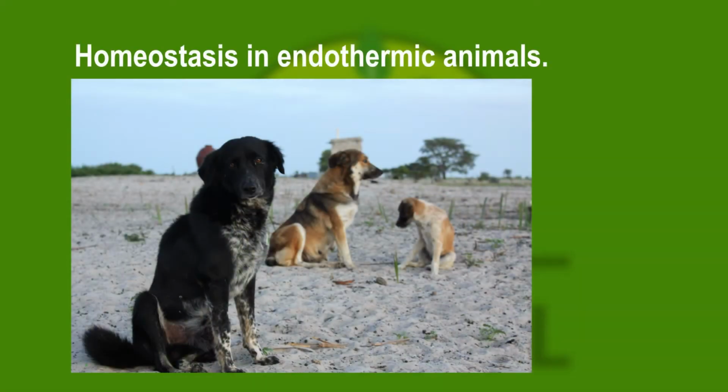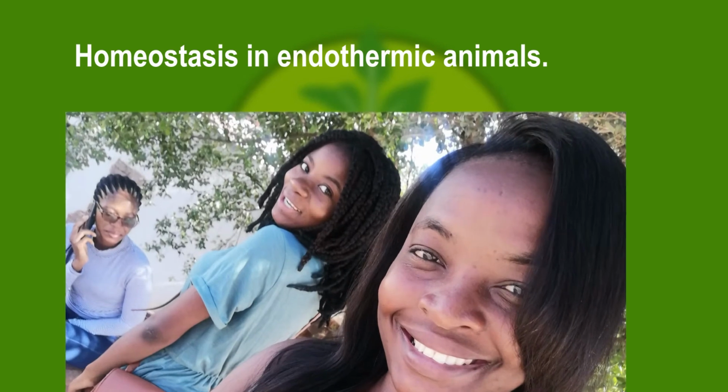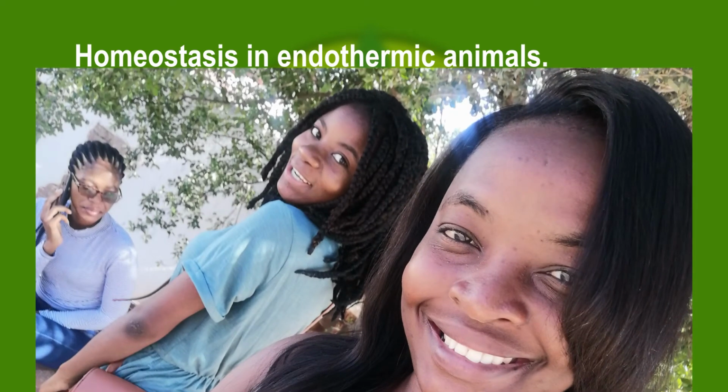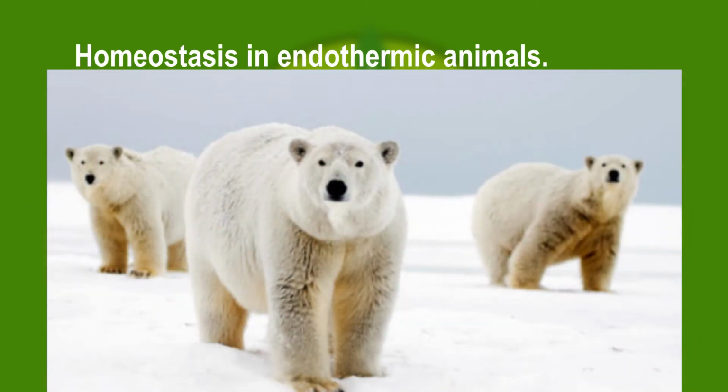The bodies of endothermic animals such as human beings are covered with hair. The bodies of other endothermic animals such as polar bears are covered with thick fur. Both hair and fur stand upright when the internal body temperature drops. When hair or fur stands upright, it traps a layer of warm air, which insulates the body, thus reducing heat loss and contributing to bringing the body temperature back to its normal range.